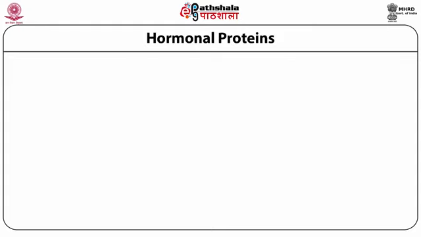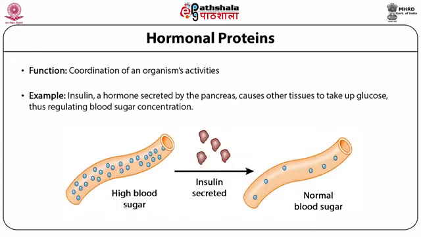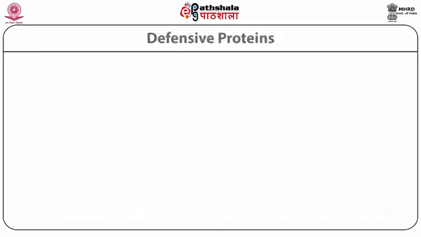Hormonal proteins. Their function is coordination of an organism's activities. For example, insulin is a hormone which is also a protein. A hormone secreted by the pancreas causes other tissues to take up glucose, thus regulating blood sugar concentrations. So insulin is responsible for regulating blood glucose levels. Then defensive proteins, another class of proteins.